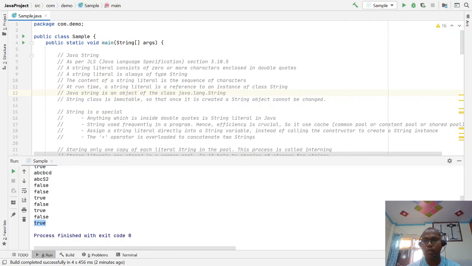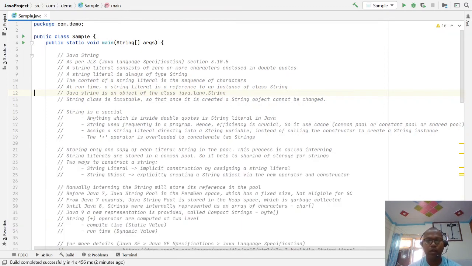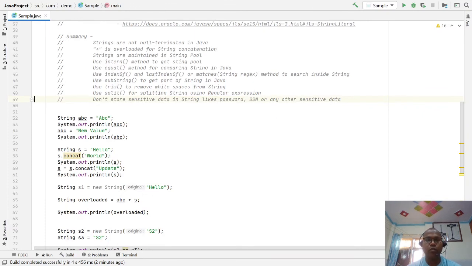Here is some more summary of what we have discussed. Intern is used just for referring to pool memory locations. Equals is used for comparing the content of two string objects, not the string buffer.